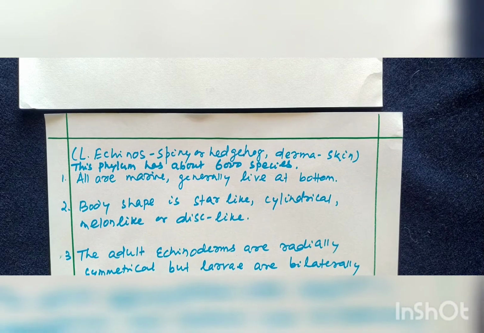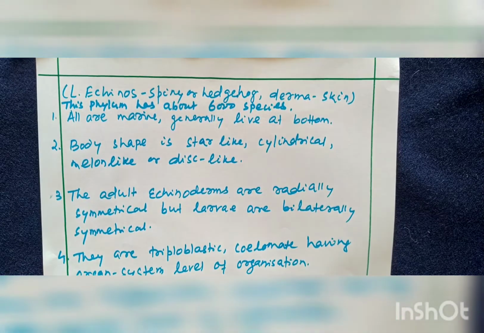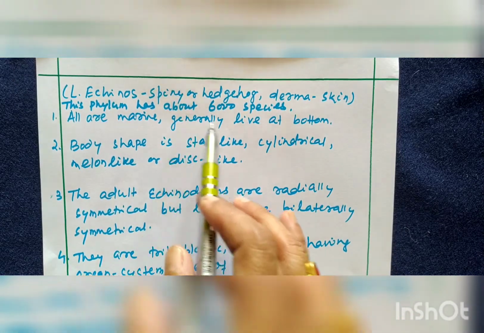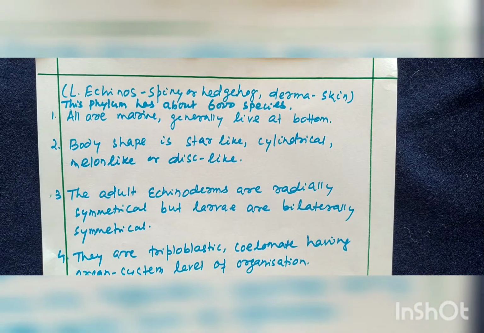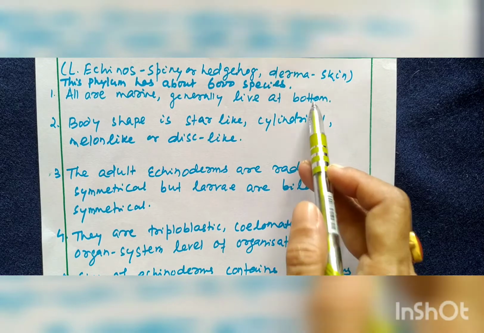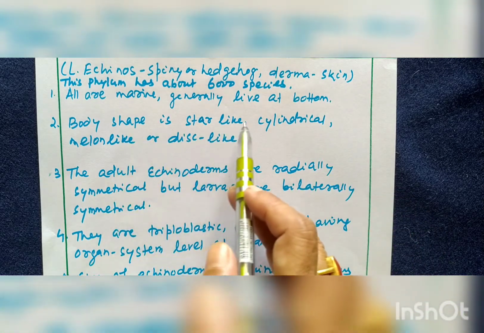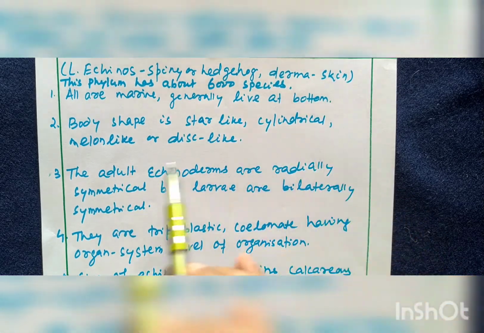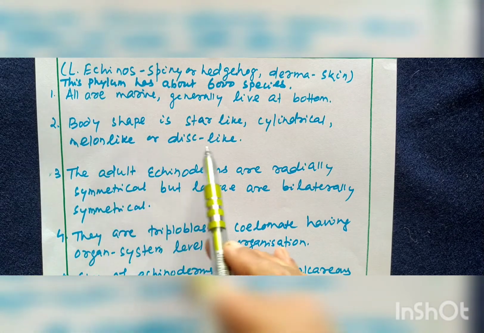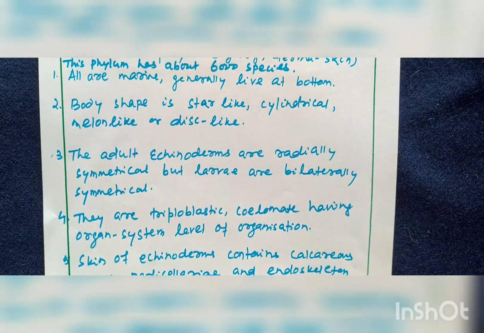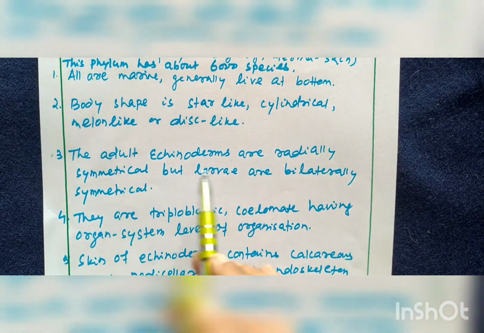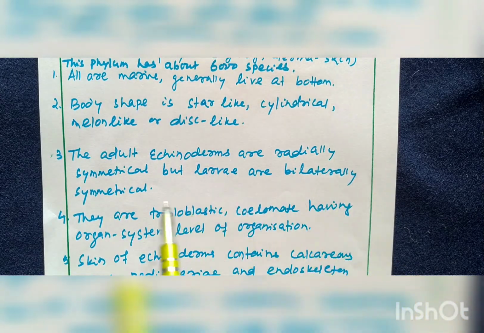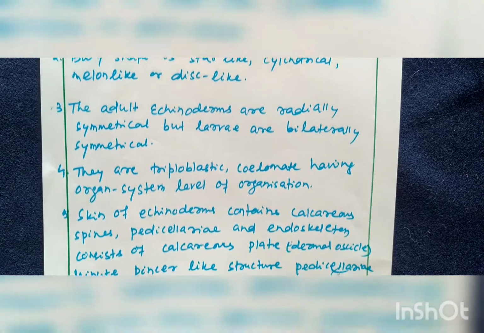This phylum has about 6,000 species. All are marine, generally live at the bottom of the sea. Body shape is star-like, cylindrical, melon-like or disc-like. The adult echinoderms are radially symmetrical, but larvae are bilaterally symmetrical.